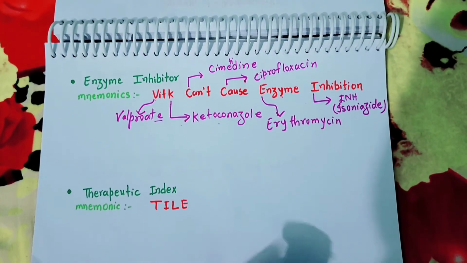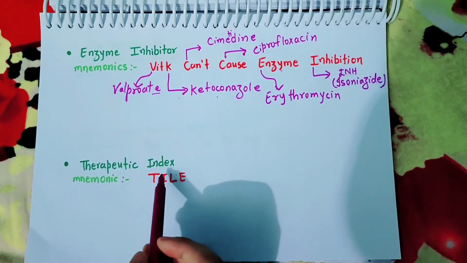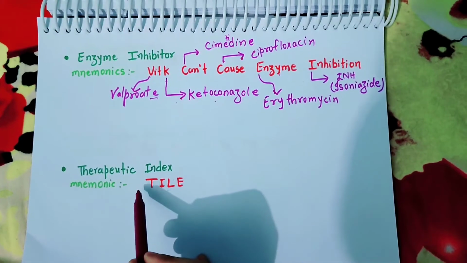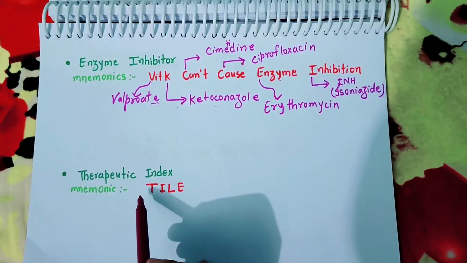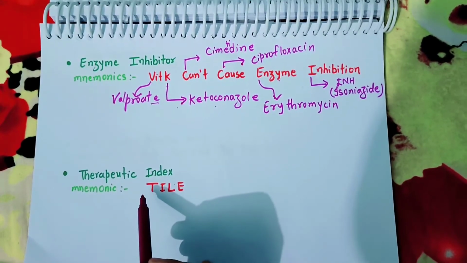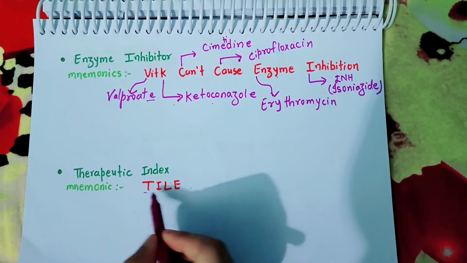Now come to the next mnemonic, therapeutic index. Therapeutic index means the ratio that compares the blood concentration at which a drug becomes toxic and the concentration at which the drug is effective. उसके लिए mnemonics है TILE.